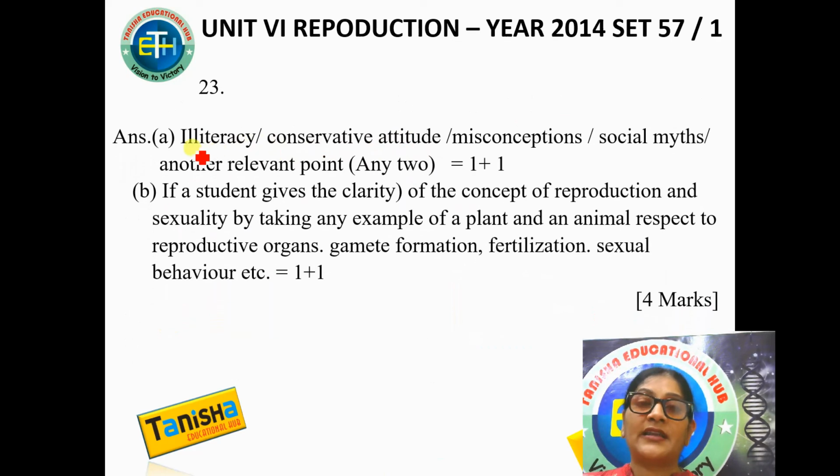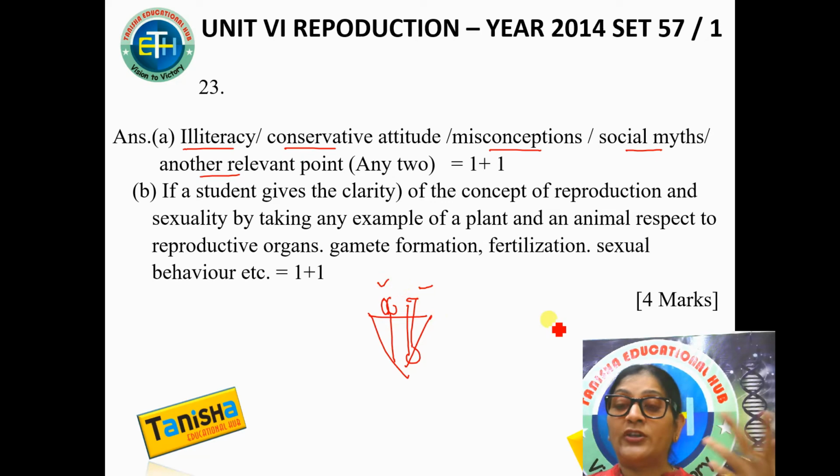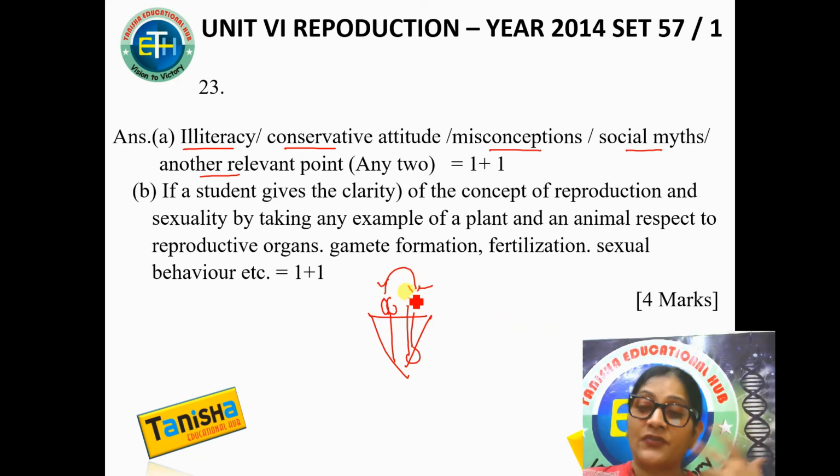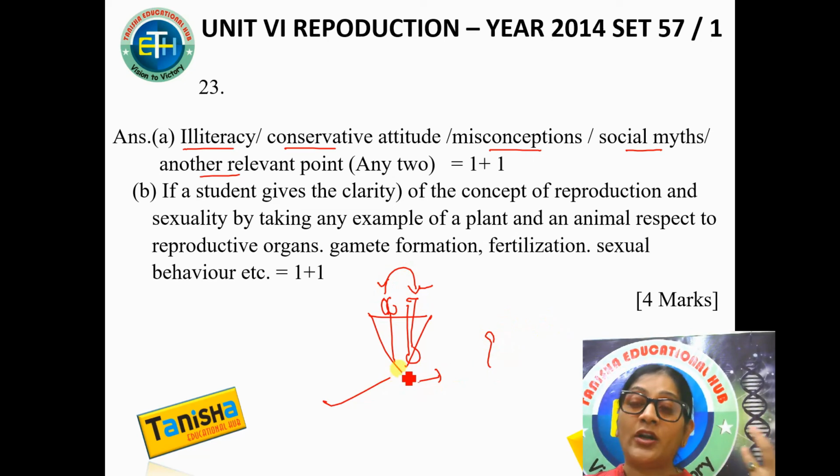So first, why do you think the parents are embarrassed? Because either they are illiterate or they are conservative or they have misconception or social myth or any other relevant point. Now you have to take one plant and animal, so you could take any plant. You have to write that in plants we have stamen and carpel, so in humans we have ovary and testis, and the way in plants the gametes are transferred, so in humans. And the way new plants arrive due to reproduction, so in us. So if we can discuss plant reproduction, why not humans?